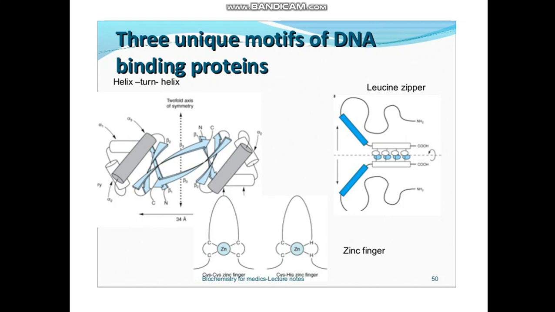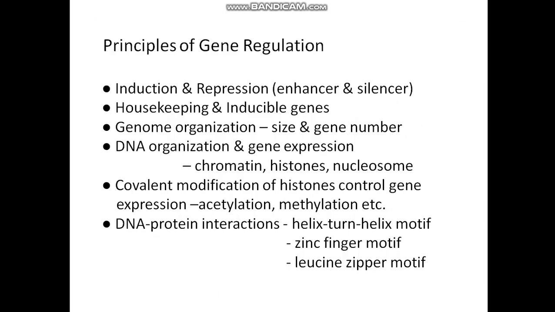The first one has 4 cysteine amino acid residues with a center zinc ion, and the second one has 2 cysteine and 2 histidine amino acid residues and a zinc ion. And the leucine zipper has leucine at every 7th position, and when rearrangement happens then it functions as a zipper.